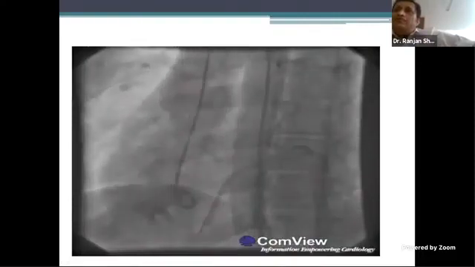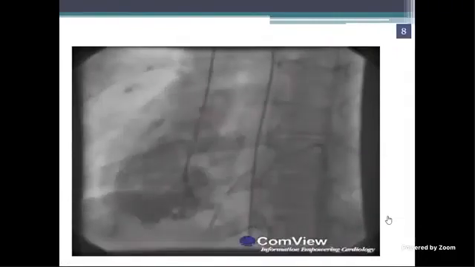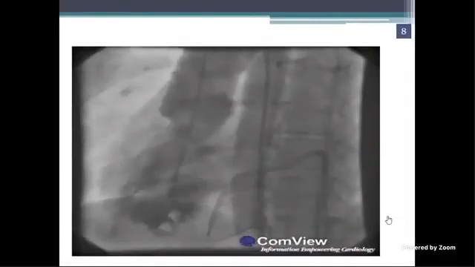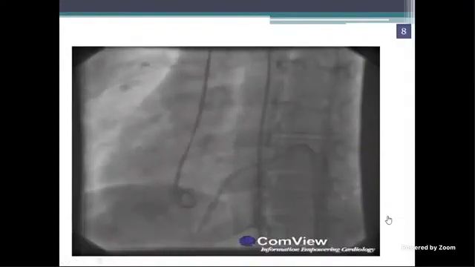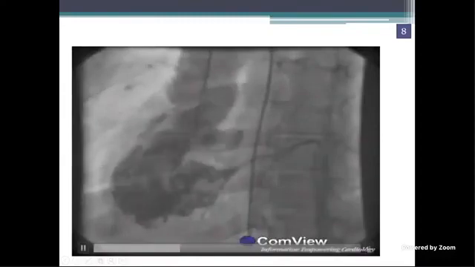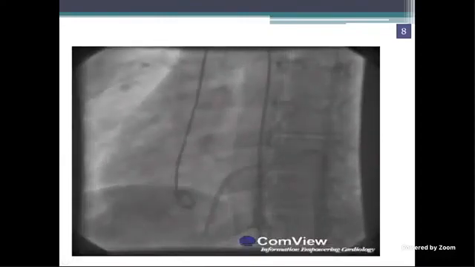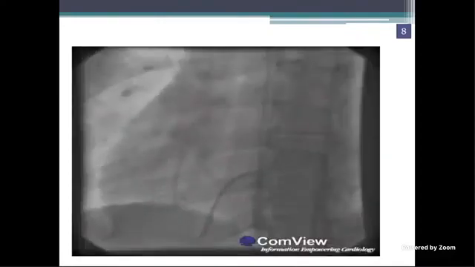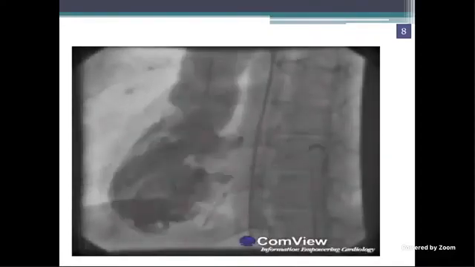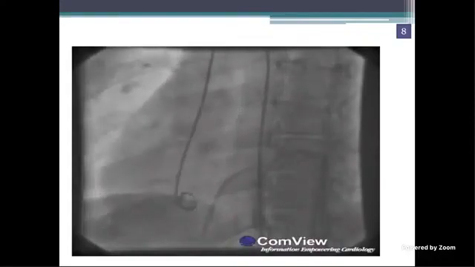Any doubts? No, sir. So the catheter courses from the aorta, probably from the femoral artery, to the arch of aorta and into the ventricle, which appears trabeculated.